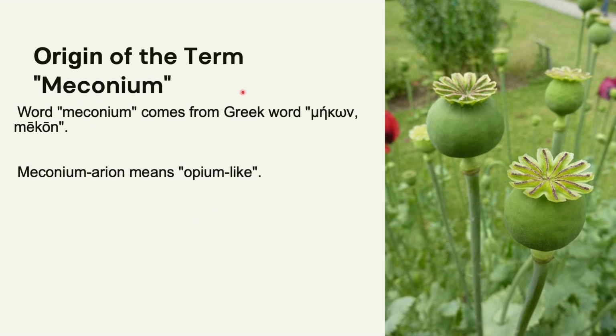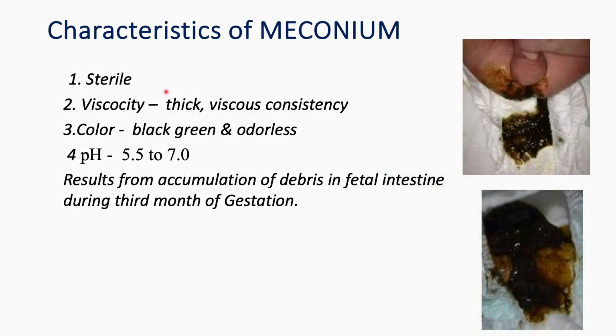The term meconium is derived from a Greek word meaning opium-like. The first few days' stool of the baby is known as meconium.